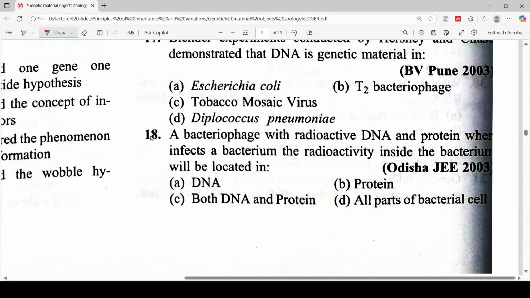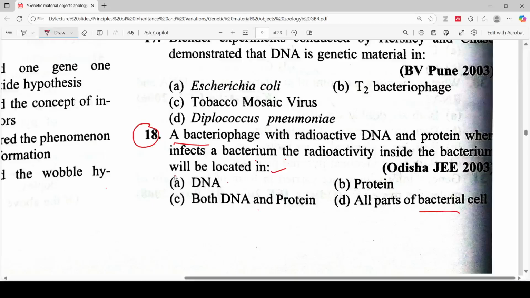So let's begin discussion about MCQs, some important questions from genetic materials or molecular basis of inheritance. So first question: a bacteriophage with radioactive DNA and protein, when it infects a bacteria, the radioactivity inside the bacterium will be located in DNA, both DNA and protein, both proteins, and all parts of the bacterial cell. So the correct answer for this question will be